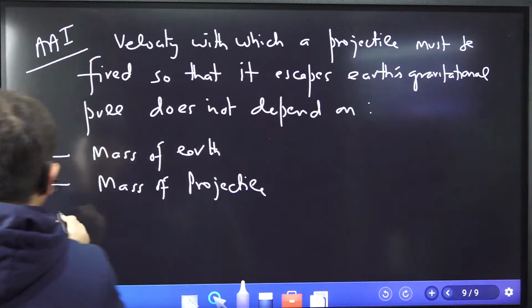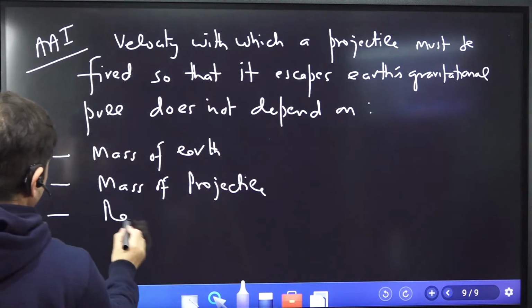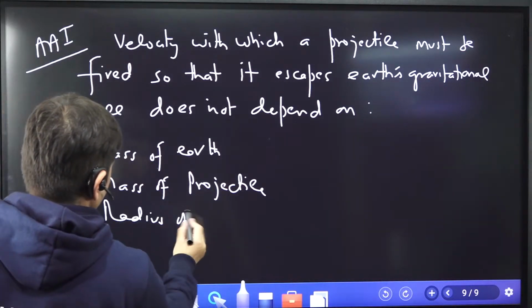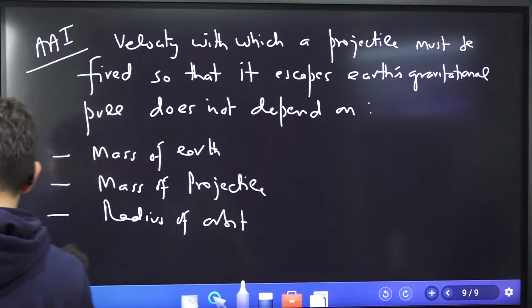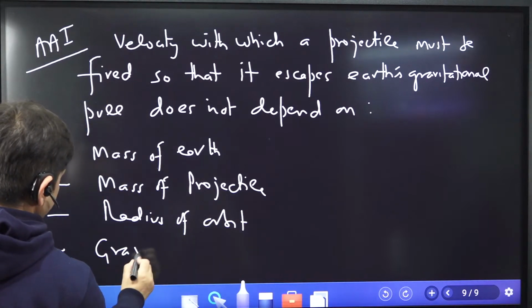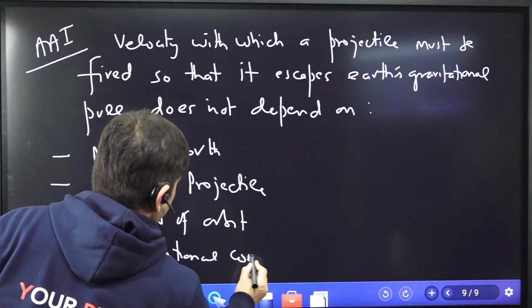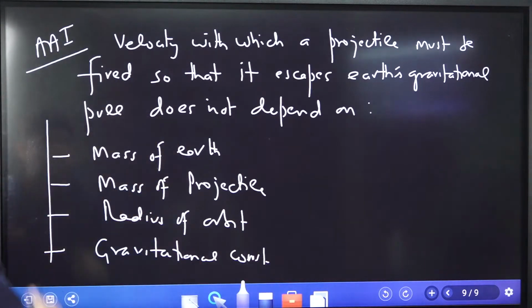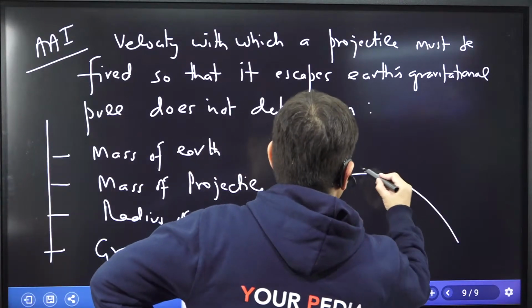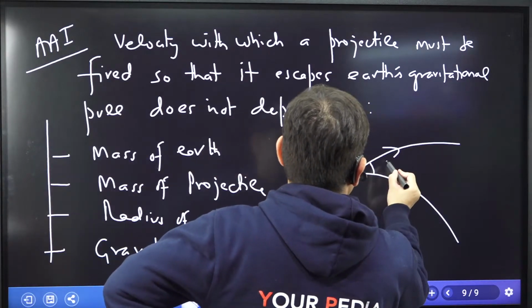So these are 4 things he has given: radius of orbit, and fourth is gravitational constant. So that is what the question is. ये 4 चीज वो दिया है उसने आपको. And the question he asked is velocity with which a projectile must be fired. Now this is the surface of earth and I fire a projectile.